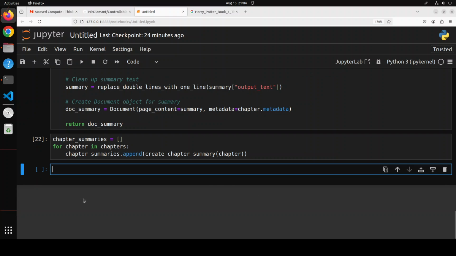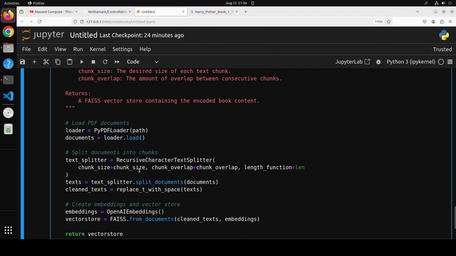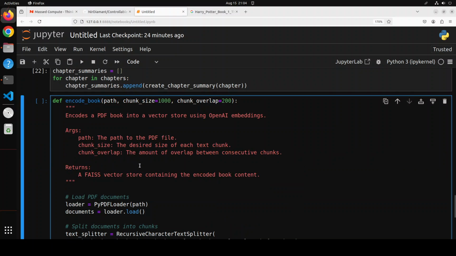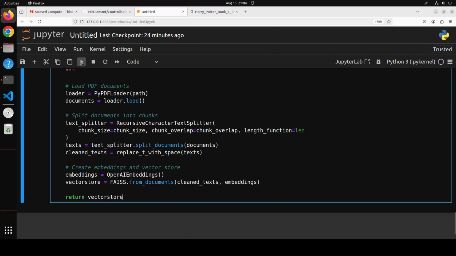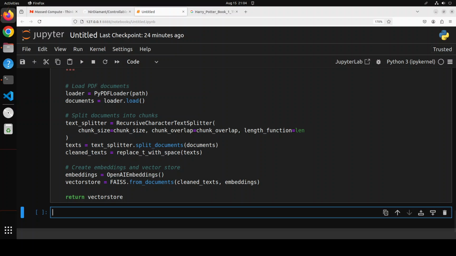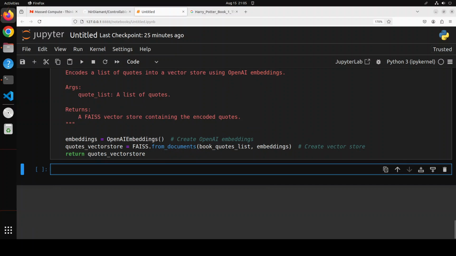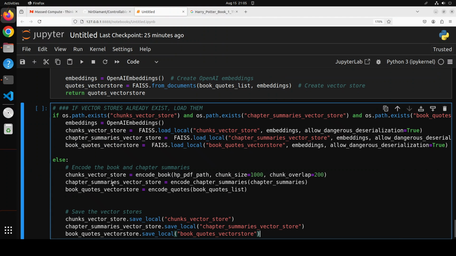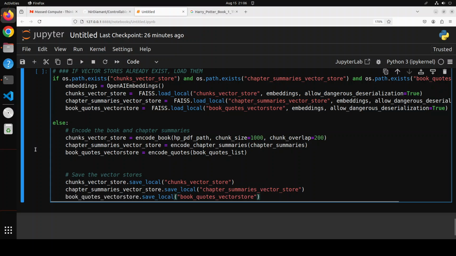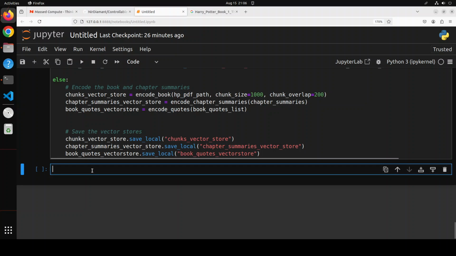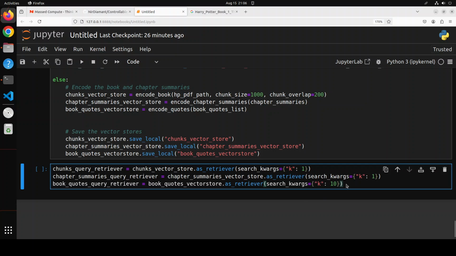And then you can simply use the following function from their notebook to convert the text into a numerical representation, or a vector, or in other words, we are encoding the data. That is done. It is all using OpenAI's embedding model. And then you can create the vector store locally, and they are using this FAISS, it seems. I'm not sure if you can use any other, but I think this is a fine option. It's a lightweight one. And once that's done, the last step is to initialize your retriever, and this is going to retrieve the top k results from your vector store, and this you can embed in your pipeline.